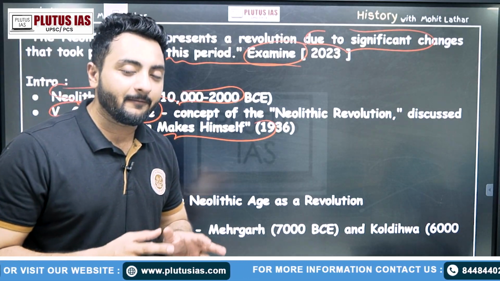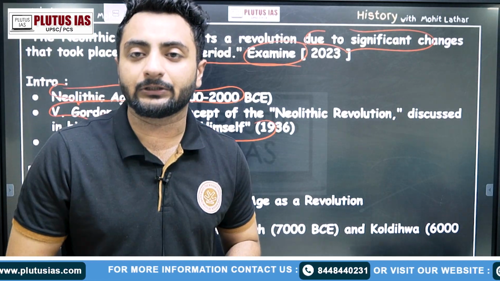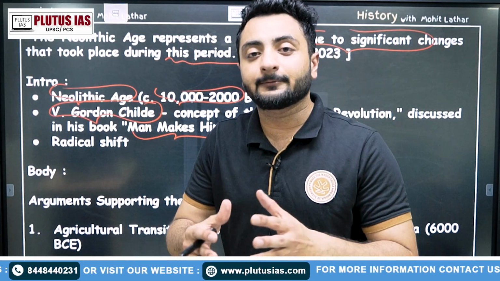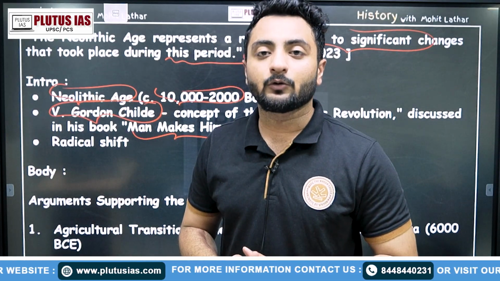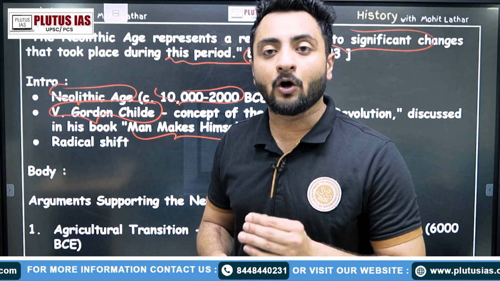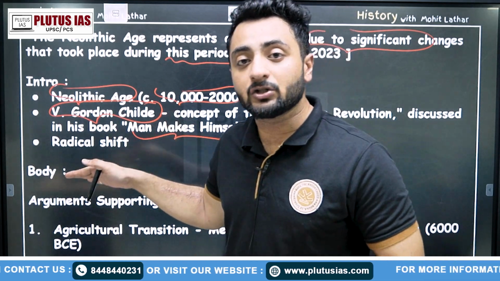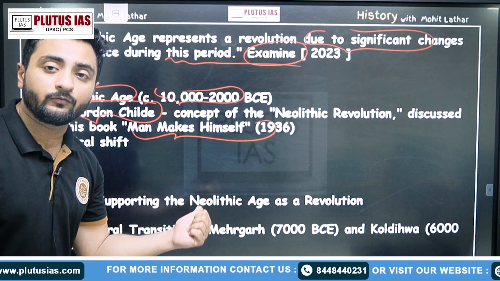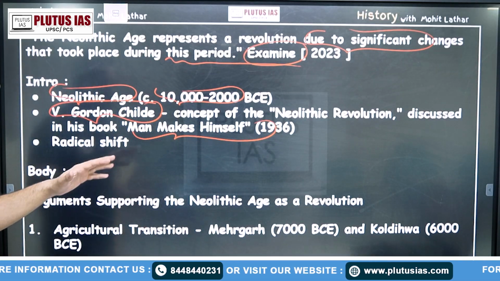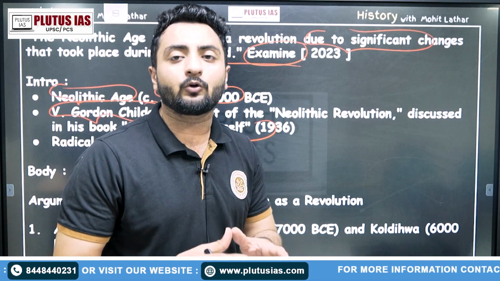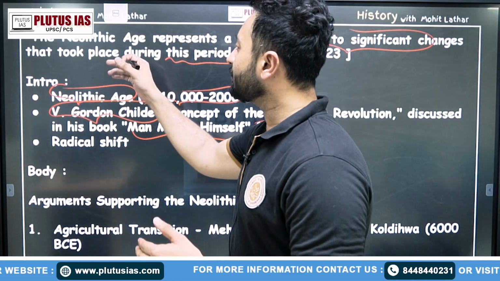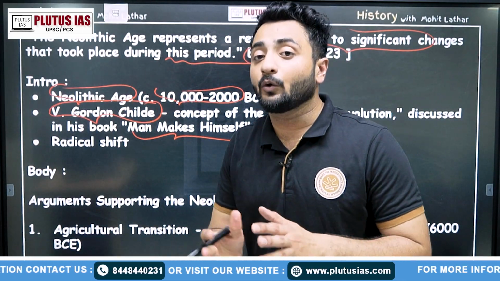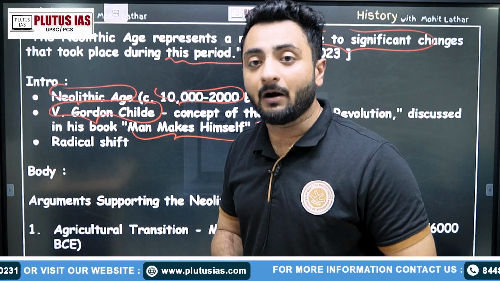Now this could be a very good introduction for your answer because you are specific. You have used a scholar to expand your knowledge, to define your term, and also their work in which they mentioned the term. Moreover, when we move to the body part, we first have to give arguments which support the question. Means the question says that the period is known as revolution. So first of all, give those arguments which suffice the demand of the question.